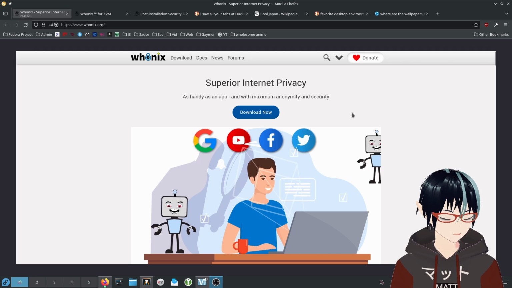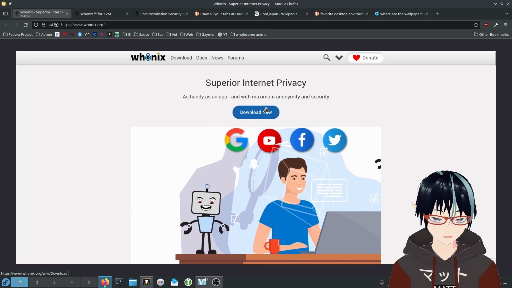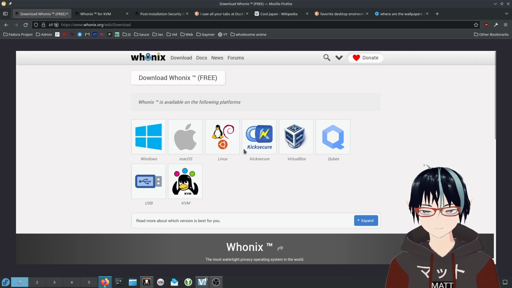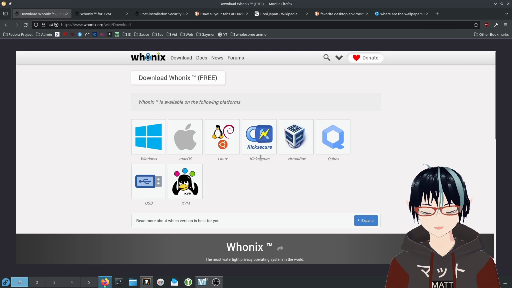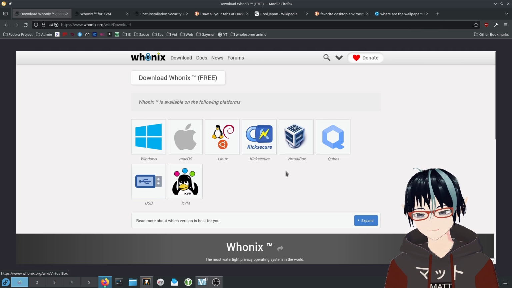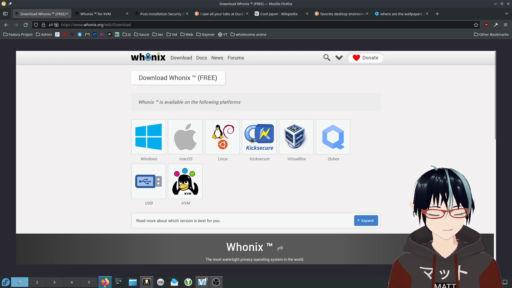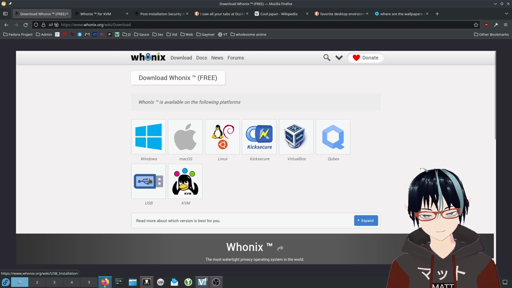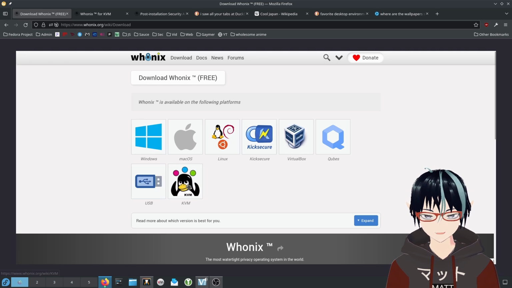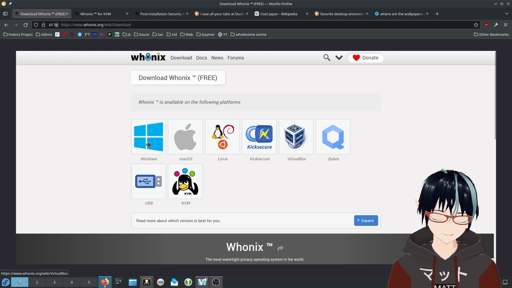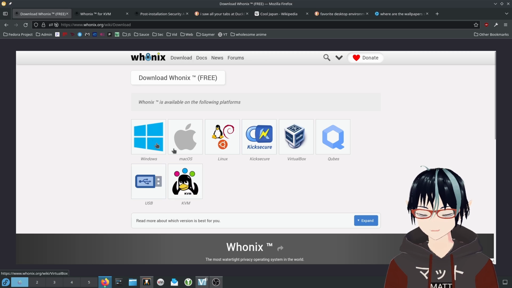So if you go to Whonix's website, all you have to do is go and click on the download link. And that will bring you to this page right here, where you can actually download the version that you want. So you also have VirtualBox, and you also have KVM and all of these other methods. But a lot of these other methods aren't really tested. Like macOS and USB, for example, they aren't really tested. So you really just want to stick with KVM and VirtualBox. I mean, Windows is basically just VirtualBox, so you know, if you click on it, I'll tell you.